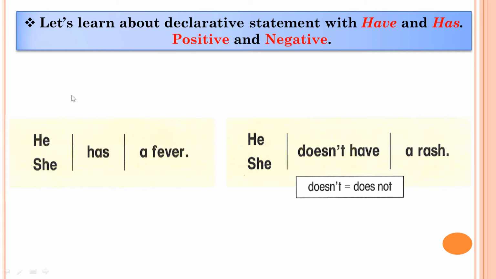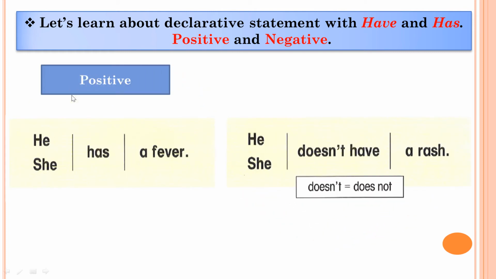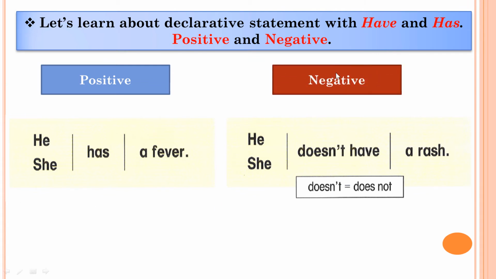So this is the positive way in the sentence, and this part is about negative. Again, he has a fever. She has a fever.